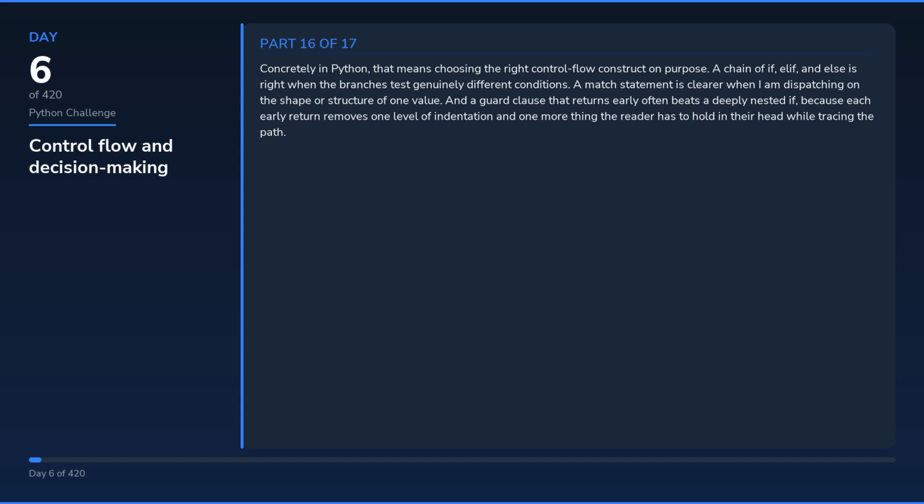A chain of if, elif, and else is right when the branches test genuinely different conditions. A match statement is clearer when I am dispatching on the shape or structure of one value. And a guard clause that returns early often beats a deeply nested if, because each early return removes one level of indentation and one more thing the reader has to hold in their head while tracing the path.